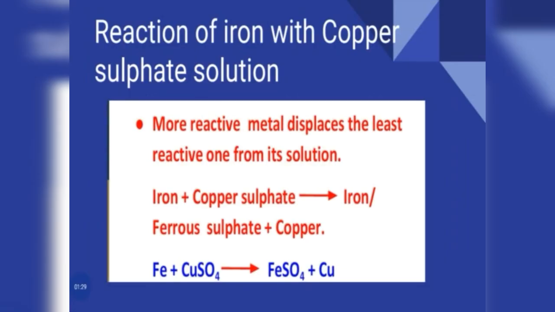So this reaction, normally we call it a displacement reaction. The more reactive metal displaces the less reactive metal from its solution. In this case, iron is more reactive than copper, so it displaces copper from its solution. So the blue color of the solution gradually fades away and forms a pale colored solution, and the pale green color indicates the presence of iron sulfate or ferrous sulfate.